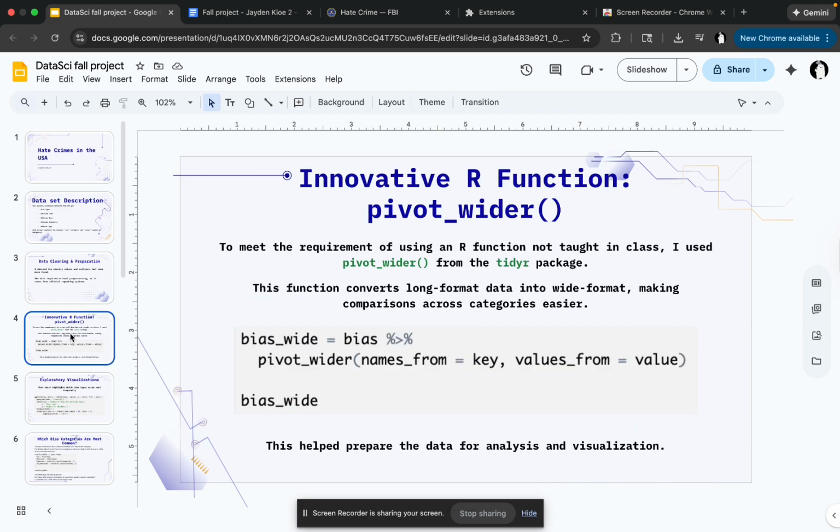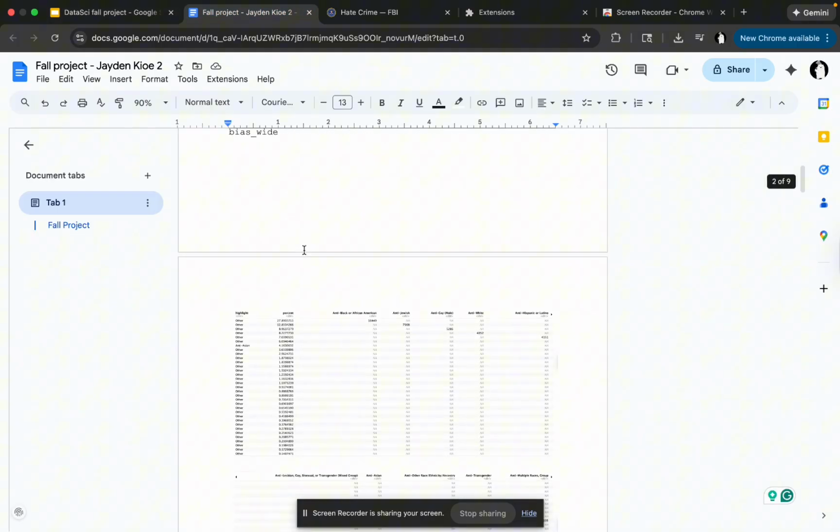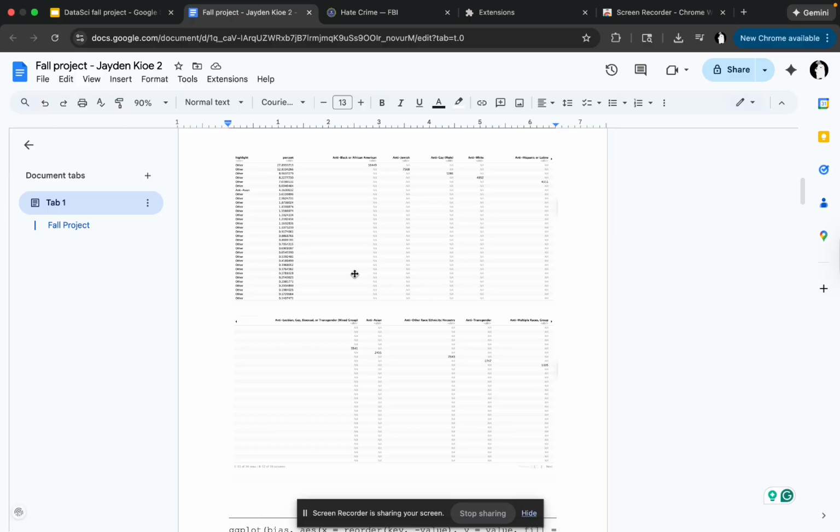For my innovative R function, I use pivot wider. This function converts long format data into wide format, making comparisons across categories easier. And here's the code that I use. This helped me prepare data for analysis and visualization. And I have the results right here, highlighting anti-Asian hate.